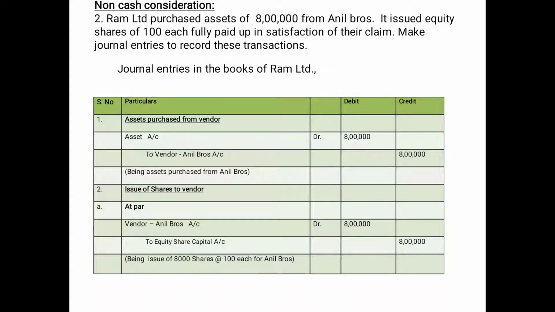So two entries have to be passed. One is for purchasing the assets from the vendor, that is Anil Brothers, and the second one is giving shares to Anil Brothers. First entry, asset account debtor to the vendor Anil Brothers 8 lakhs. Second entry, all the shares were issued at par, vendor account debtor to equity share capital 8 lakhs.